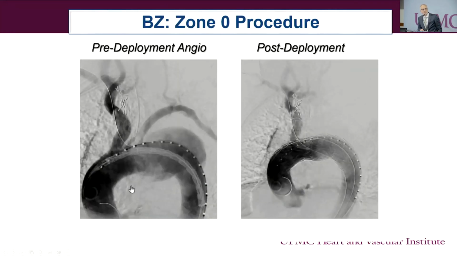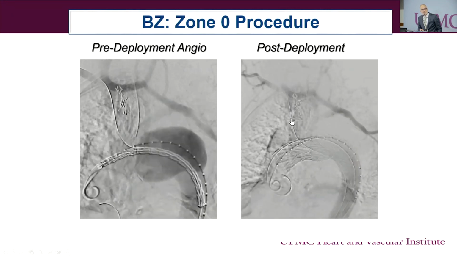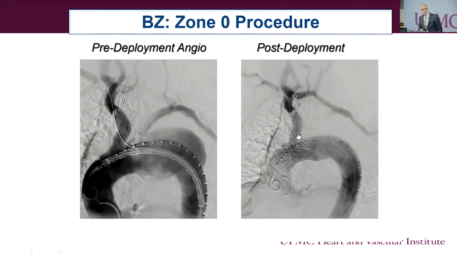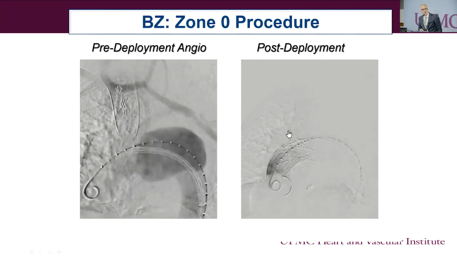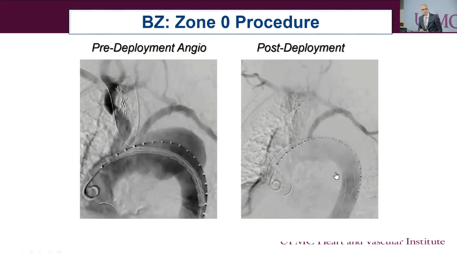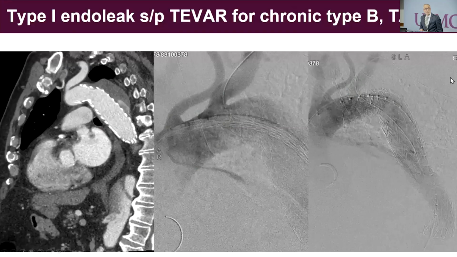Another case of vascular gymnastics that relied on a single branch, zone 0 repair that was placed into the innominate with debranching of the carotid and endovascular repair to exclude that mycotic aneurysm, and it seemed to work. Perhaps the exception rather than the rule for mycotic aneurysms.